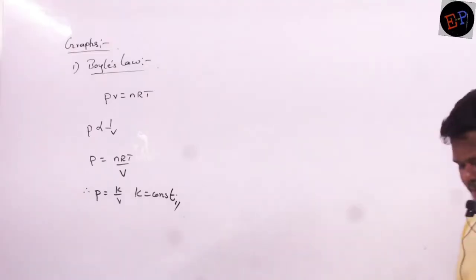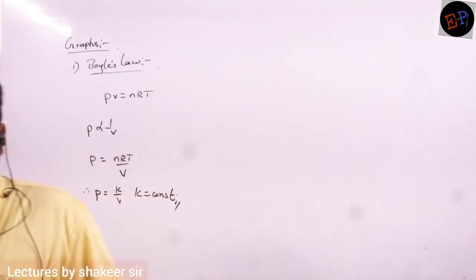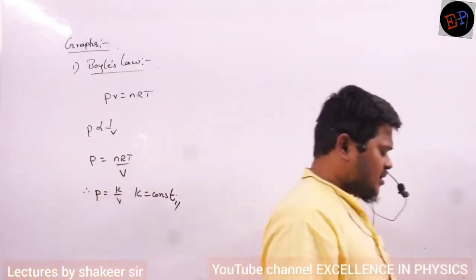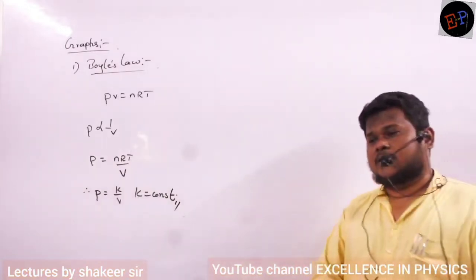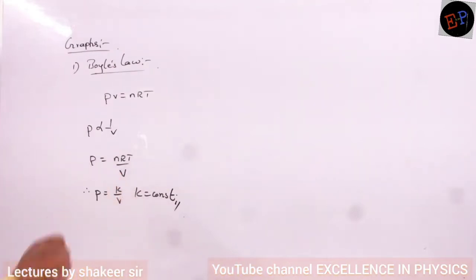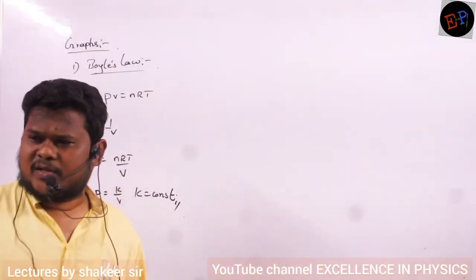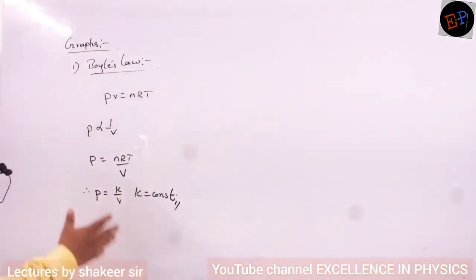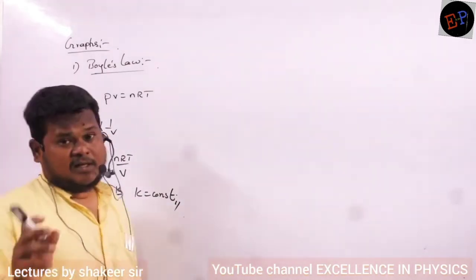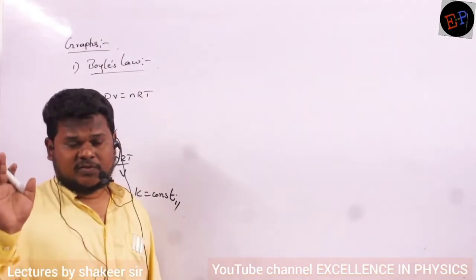Now, a statement of graphs of different laws which we have studied. How many laws have we studied? We have studied Boyle's law, Charles' law, then Gay-Lussac's law, then Avogadro's law. All this we have studied, no? So I will explain 2 or 3 graphs, then the remaining I hope you can do. Everything will follow the same process. You need not memorize any of these graphs. Logic and equation is what you are supposed to remember.